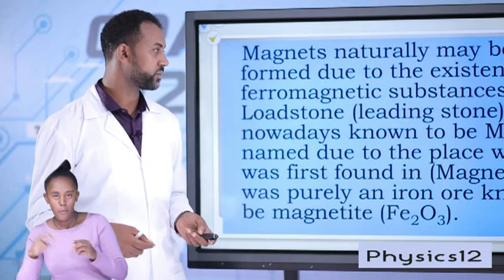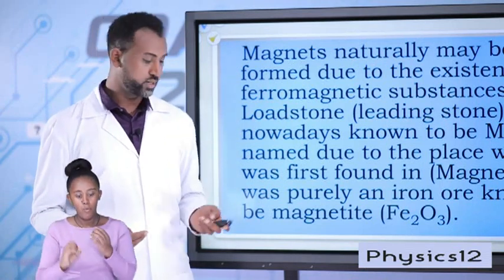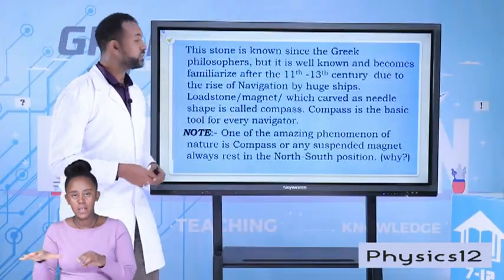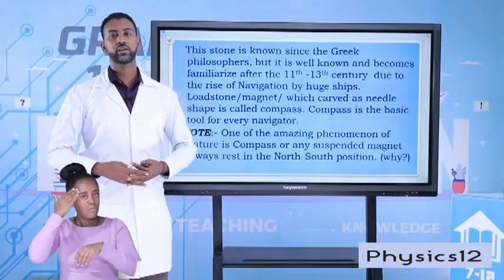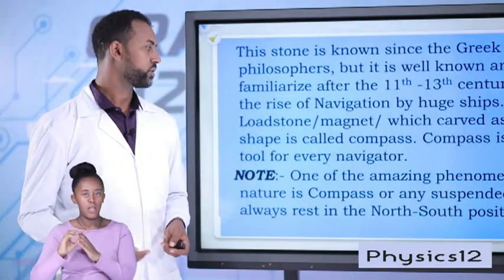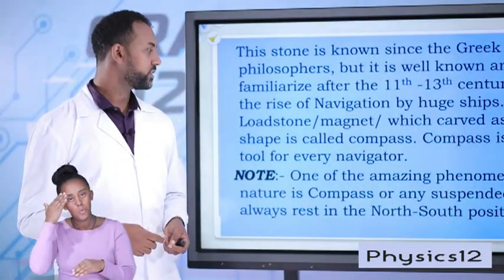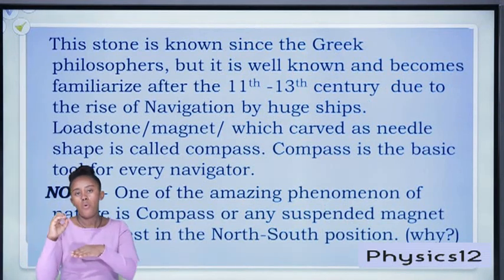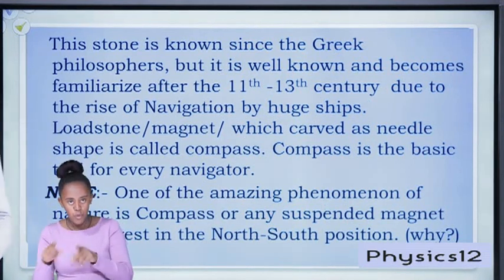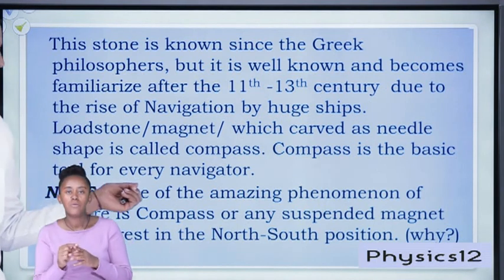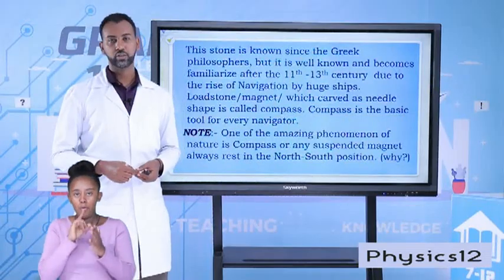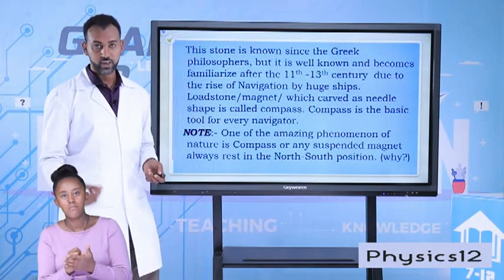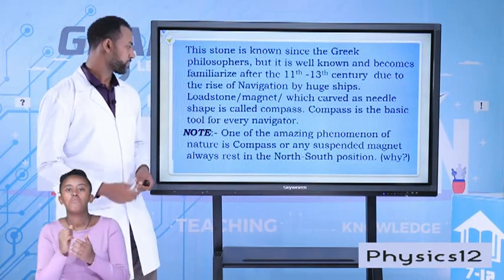Since they are ferromagnetic materials, they can produce a magnetic field. They have a tendency to produce a magnetic field. And this stone has been well known since the Greek philosophers. It is sometimes known as leading stone or lodestone. It is also carved to a very sharp, narrow shape, and called a compass. A compass is a magnet, carved as a needle-shaped, very small needle-shaped magnet.